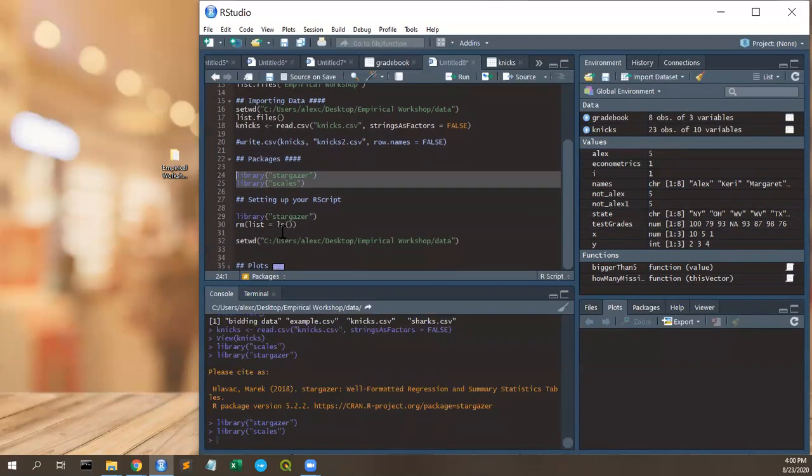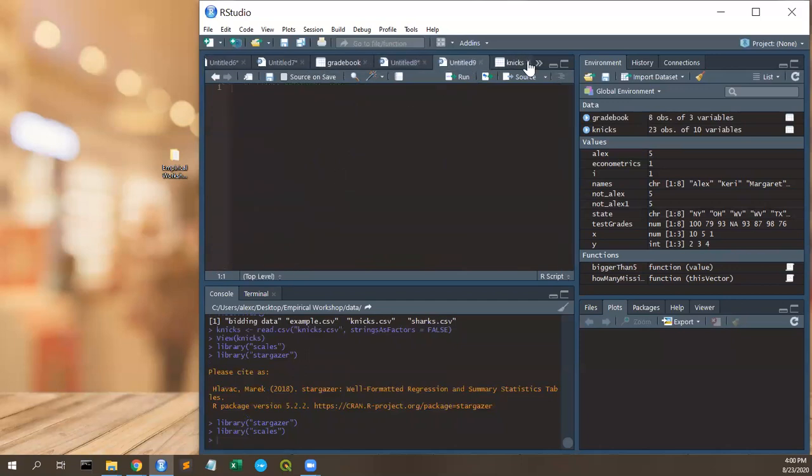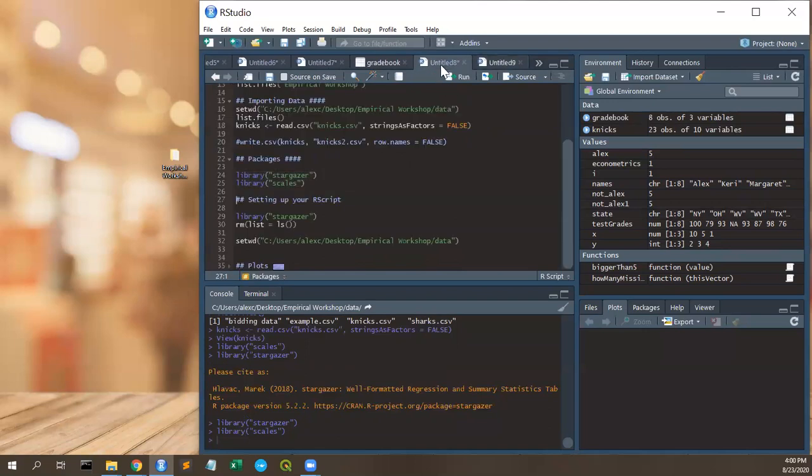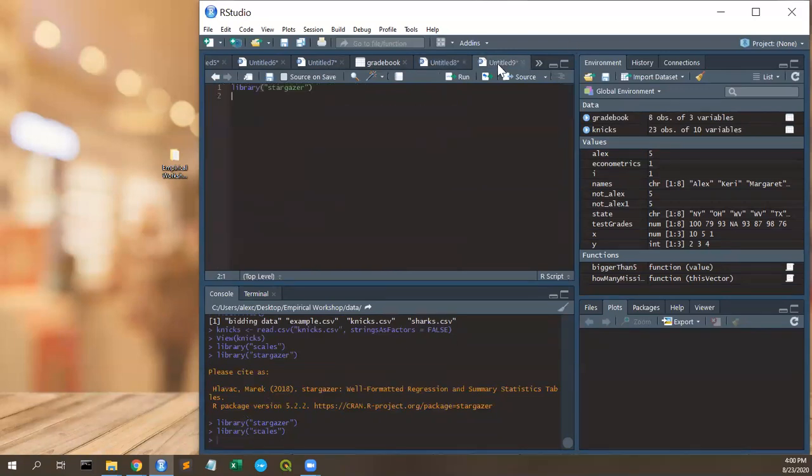So now, setting up an R script. Okay, so you open up a new script, you're ready to write your program, you're ready to do some analysis. How do you start? What's the first thing you write? Well, you might want to write down any sort of library that you think you might need. For example, a lot of the stuff we're going to need to use is going to be Stargazer. We're going to have to look at a lot of output in table format. So we're going to want to use Stargazer. So let's select that one. So the first thing we want to do is list all of our libraries at the top, right?